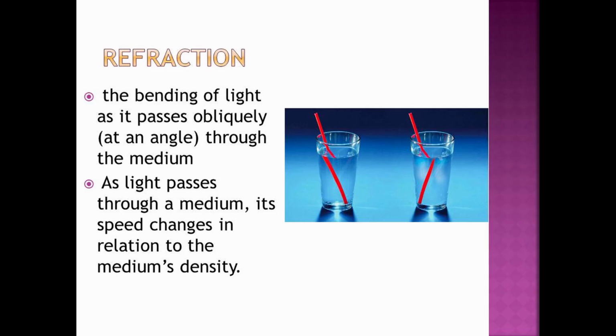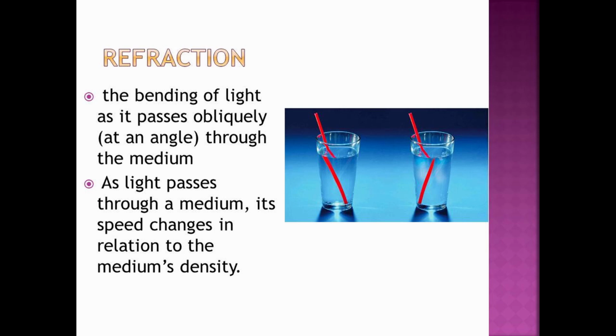Refraction is the bending of light rays as light passes obliquely from one medium to another medium. Let me tell you just one thing about refraction of light. Take note that refraction only happens if white light or light itself passes obliquely, that is, at a certain angle to the surface of any transparent material.